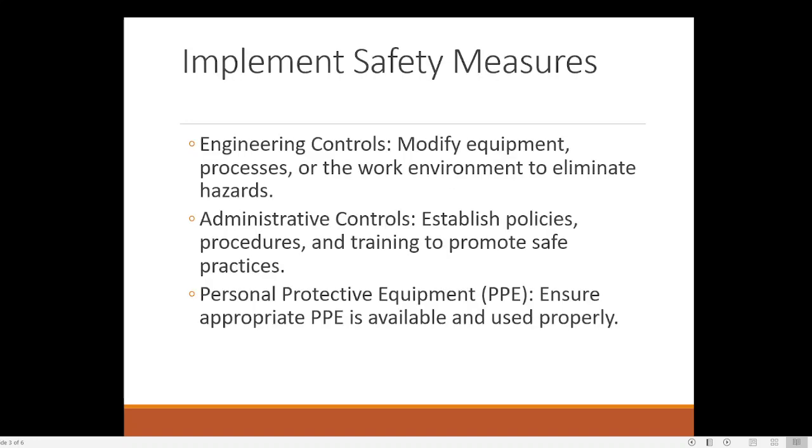Then second principle of accident prevention is implement safety measures. There are three different types of safety measures that normally we are using. One is engineering control. For example, modify the equipment or the work environment to eliminate a hazard. Because sometimes when we are using certain equipment, we have to use certain protective gear, protective dress or protective, for example, face mask or helmet. These are all protective gear that we are using.